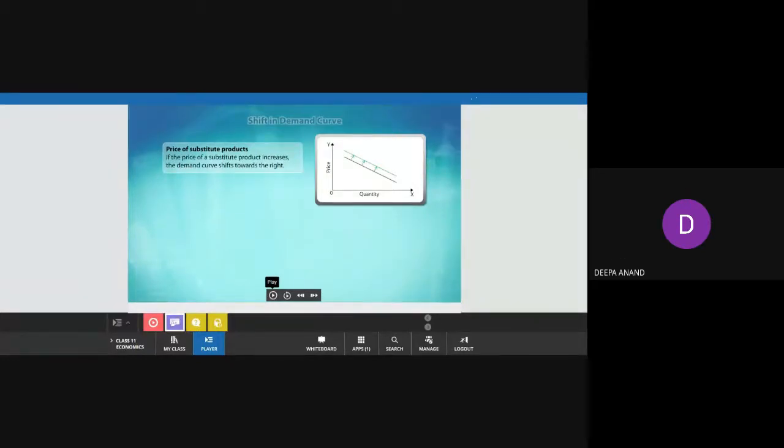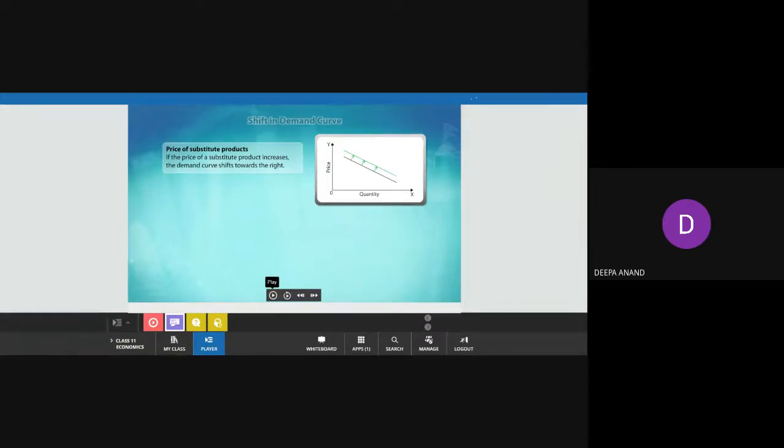So the demand of the given commodity will be more because the substitute has become costly and has a higher price. So the commodity we are talking about will have an increase in demand. That is why it is taking a rightward shift.